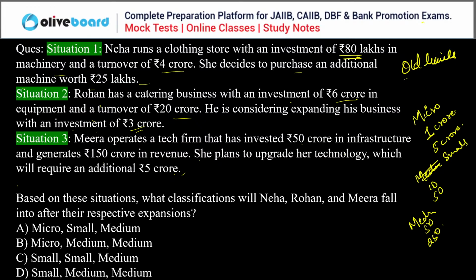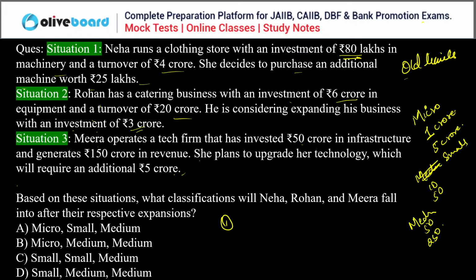Now, one very important condition, if you all remember what I have told you: if you want to shift to the next level, like from micro to small or from small to medium enterprises, you have to surpass any one of the criteria. So if in any year you exceed either your investment or the turnover limit, you are shifted to the next category.